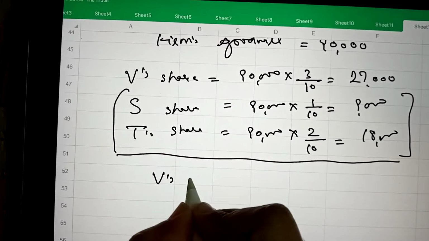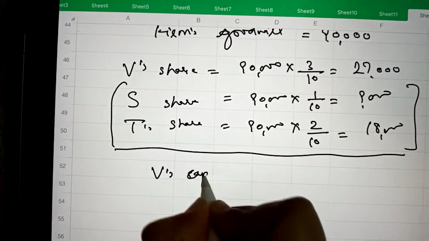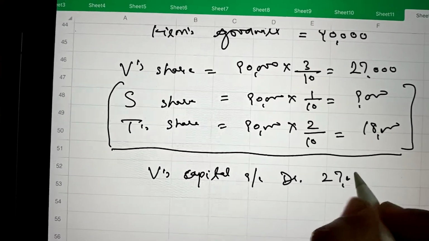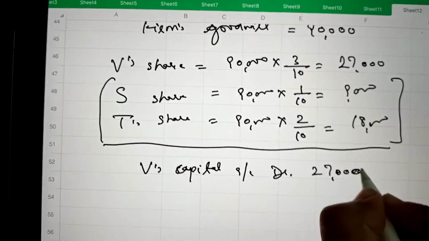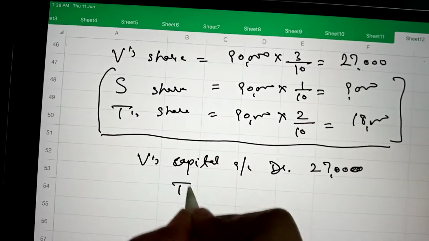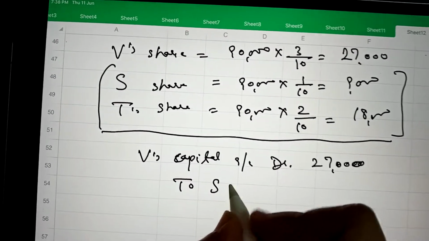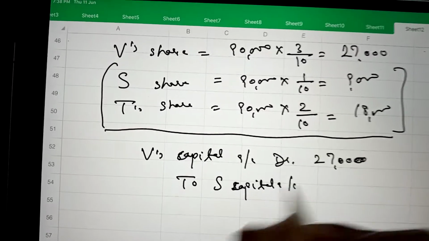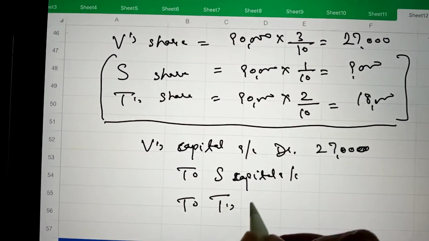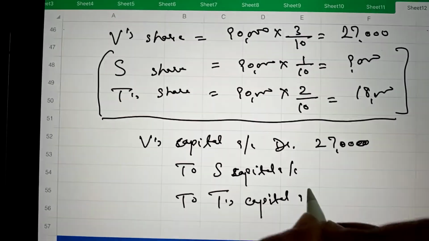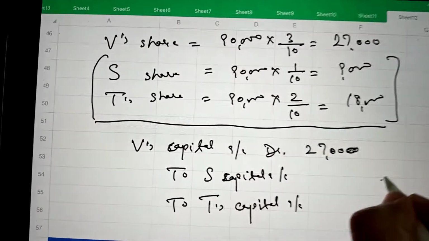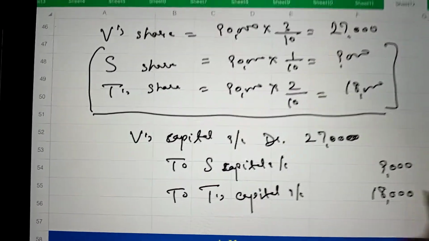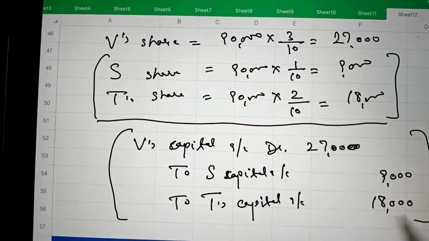And here the journal entry will be passed. Gaining partner's capital account, V's capital account, debit with rupees 27,000, to sacrificing partners' capital accounts, to S's capital account and to T's capital account. S's share is 9,000 and T's share, as we have calculated, is 18,000. So this journal entry will be passed.